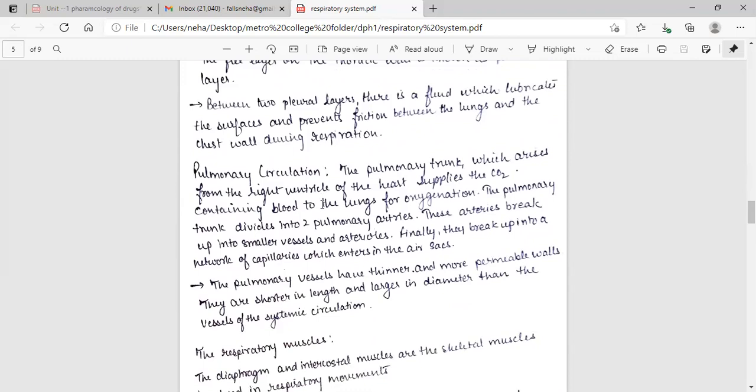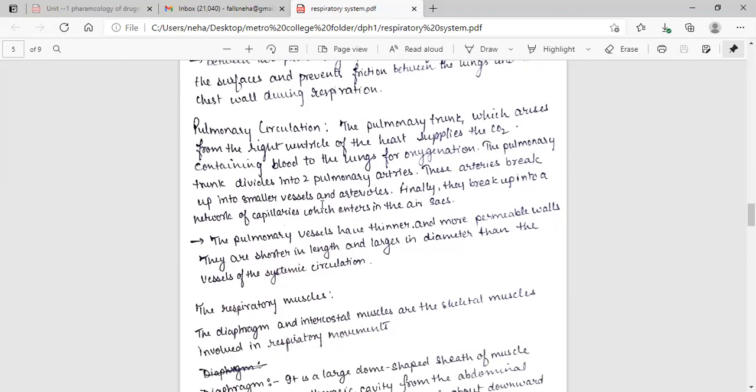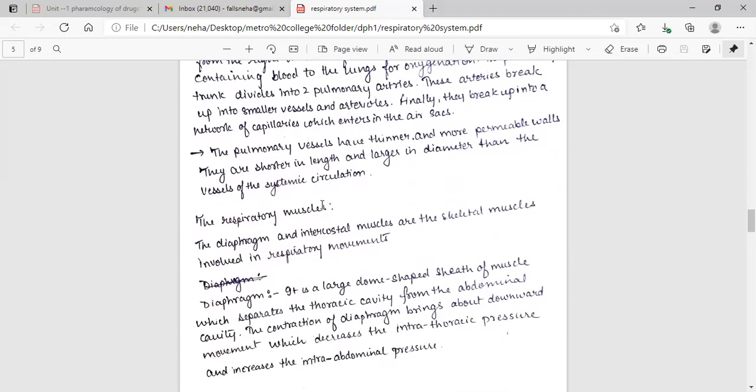Pulmonary circulation. The pulmonary trunk, which arises from the right ventricle of the heart, supplies carbon dioxide containing blood to the lungs for oxygenation. The pulmonary trunk divides into two pulmonary arteries. These arteries break up into smaller vessels and arterioles. Finally, they break up into a network of capillaries which enters the air sac. The pulmonary vessels have thinner and more permeable walls. They are shorter in length and larger in diameter than the vessels of the systemic circulation.